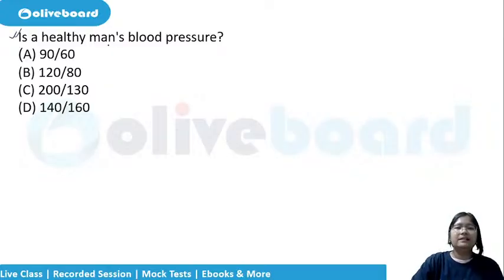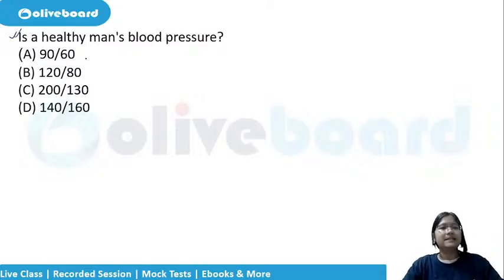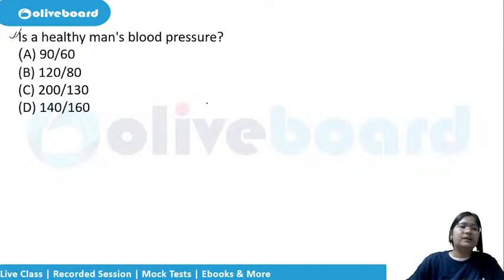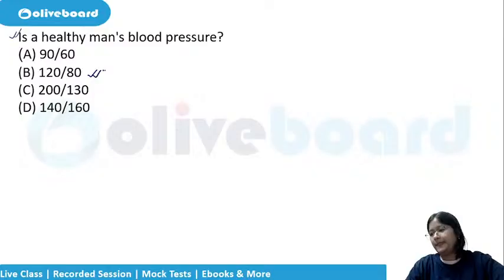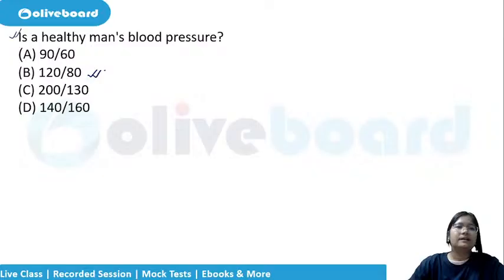What is the blood pressure of a healthy man? It is 90 by 60, 120 by 80, 200 by 130 or 140 by 160. So what will be the correct answer? Yes, correct. That is your 120 by 80. That is the correct answer. 120 by 80 is the blood pressure of a healthy man.